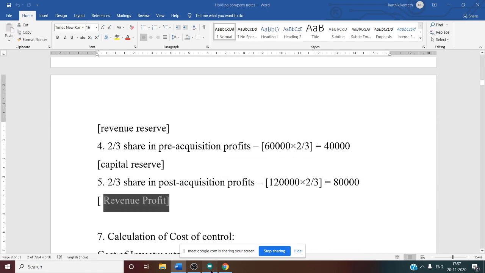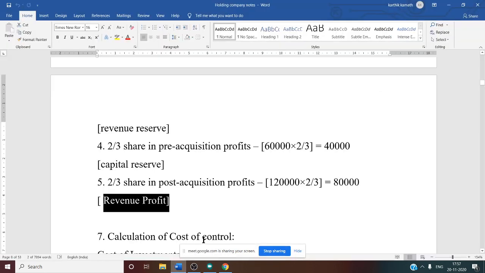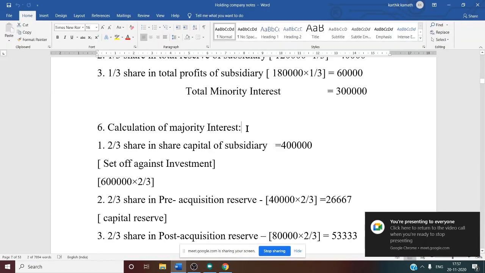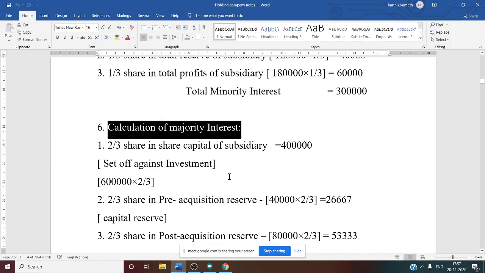So now it is very clear. Pre means capital, post means revenue. So like that you need to identify. So this is our working note number 6. For this majority interest calculation, no need of finding total majority interest. Only we need to find what item goes where and what is the amount of that particular item. That is 6th working note.